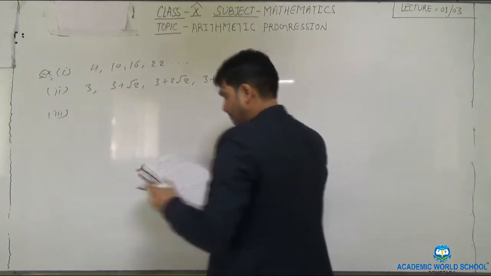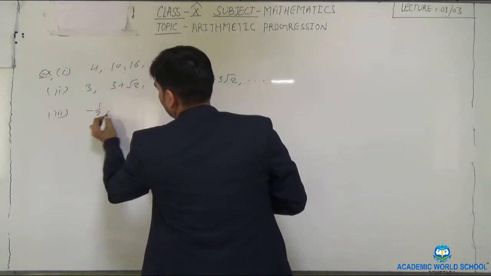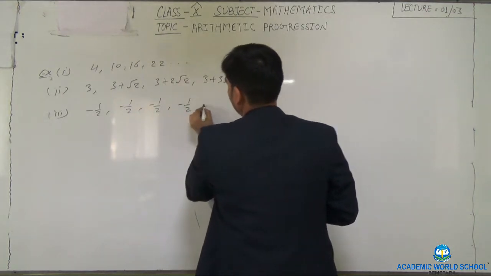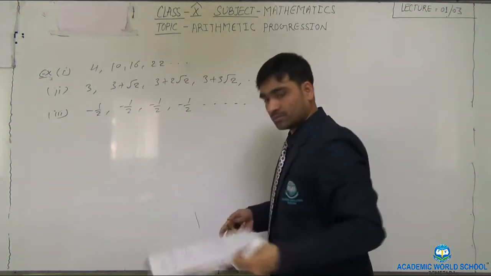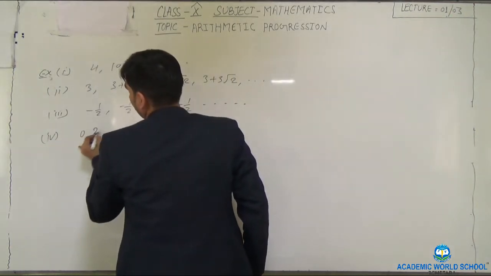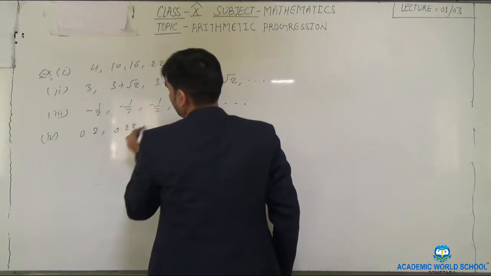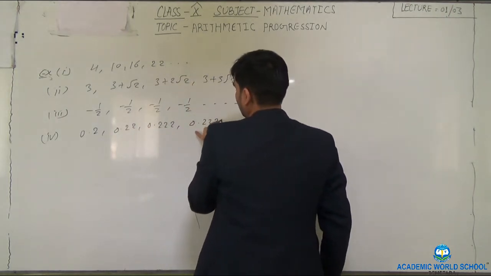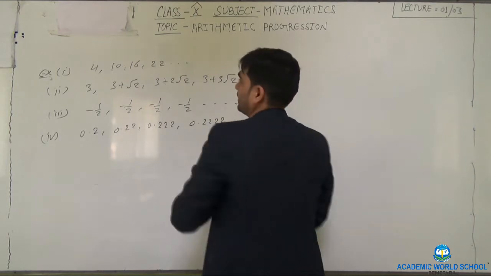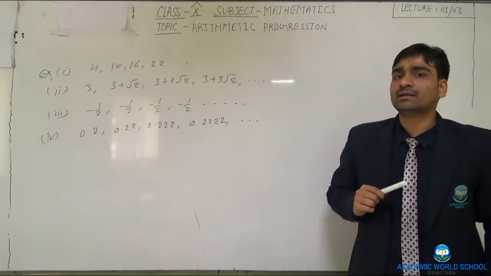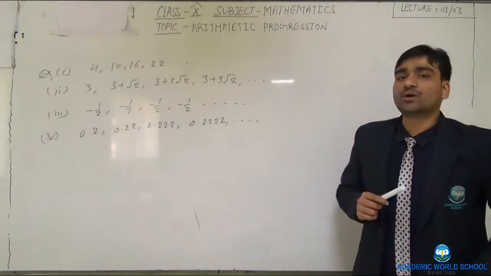one is minus 1 upon 2, minus 1 upon 2, minus 1 upon 2, minus 1 upon 2, and so on. Okay, and one more, 0.2, 0.22, 0.222, 0.2222. Okay, here 4 examples I have written. Okay, we will check one by one. These all are in the form of AP or not.